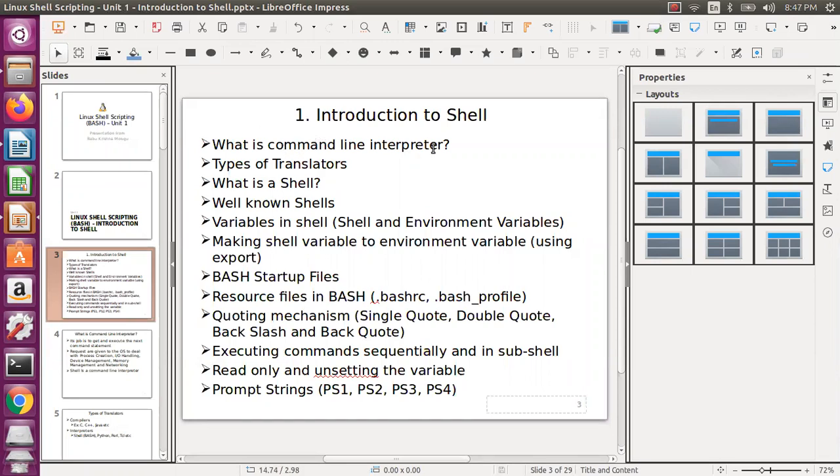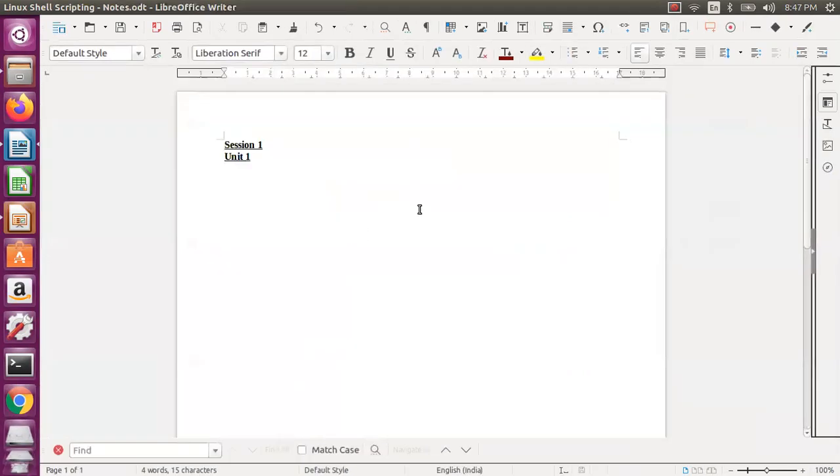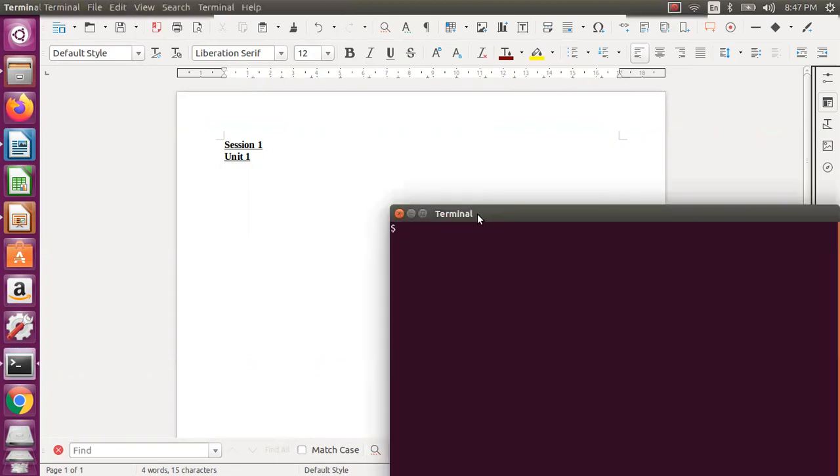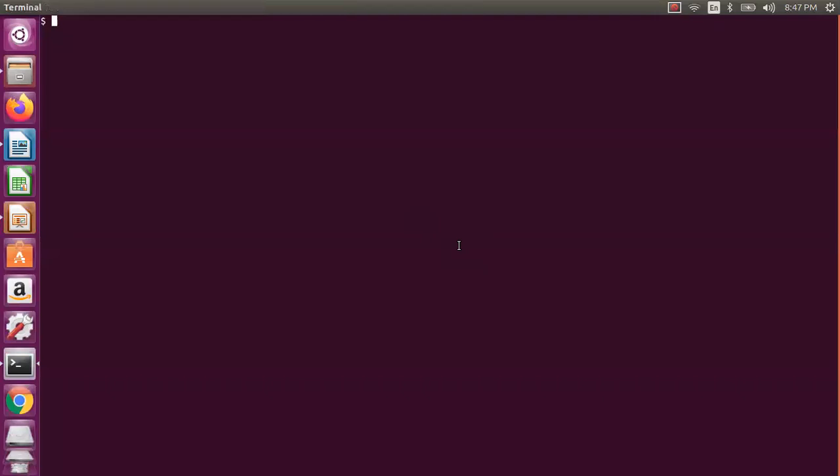Now let us check the introduction to shell. That is our point. And then, what is a command line interpreter? Command line interpreter means whenever you open a terminal and enter certain commands, that is the command line interpreter. So I open a terminal, Ctrl Alt T, and I'll maximize. I'll just say ls. Whoever is taking your command is called the command line interpreter.